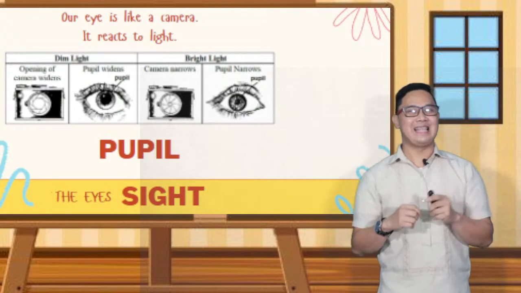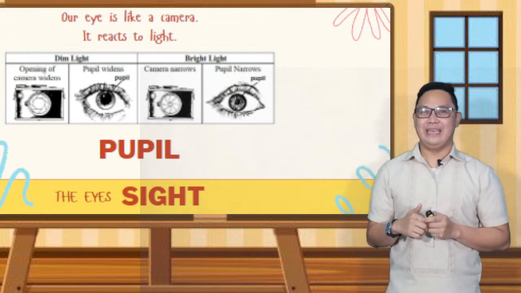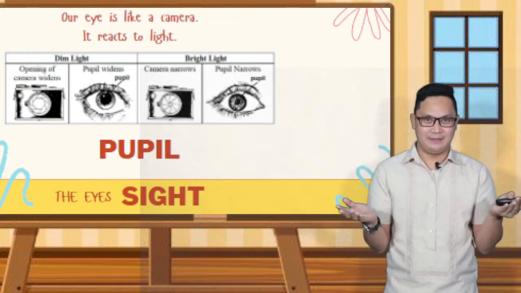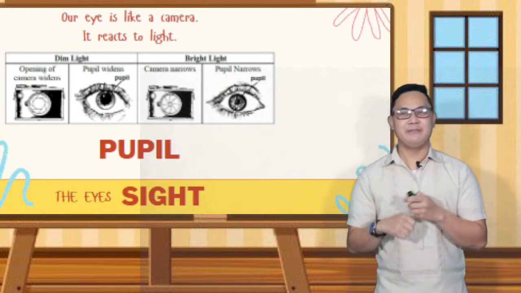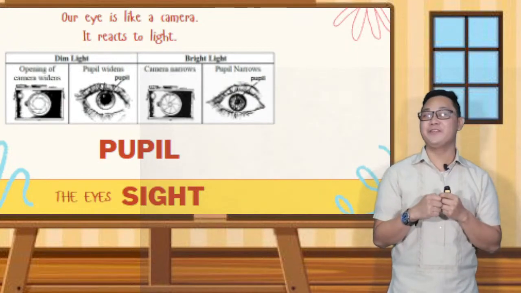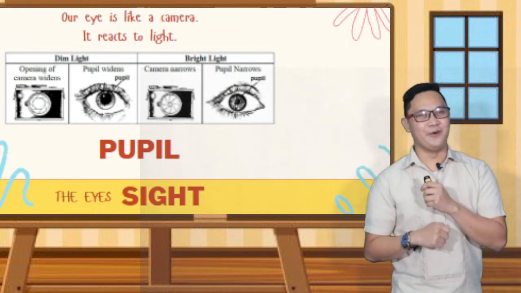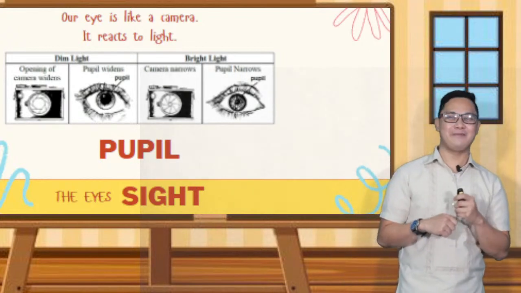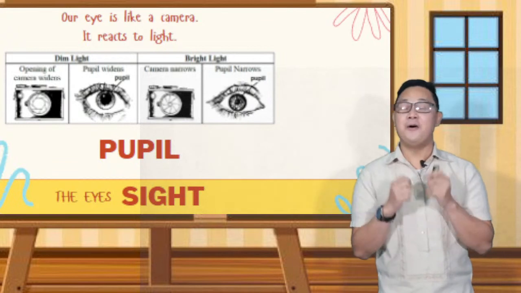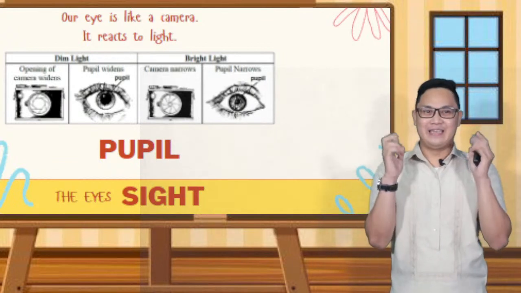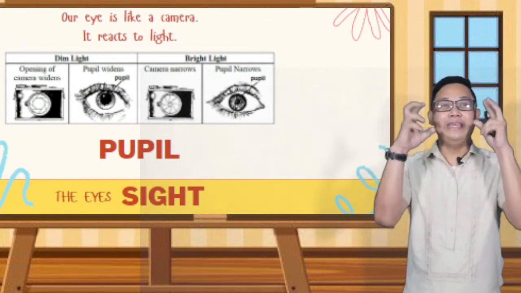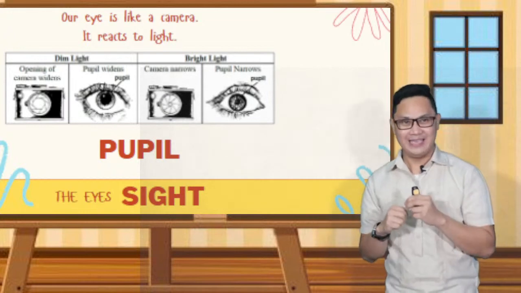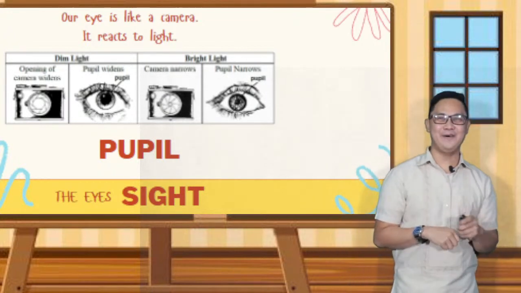Our eye is like a camera. It reacts to light. Can you see the black dot in the middle of the colored part of your eye? That is called the pupil. This pupil is like the opening of a camera. In a dim light, the opening widens. In bright light, it narrows.